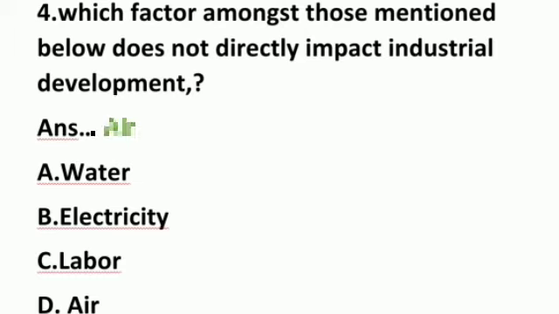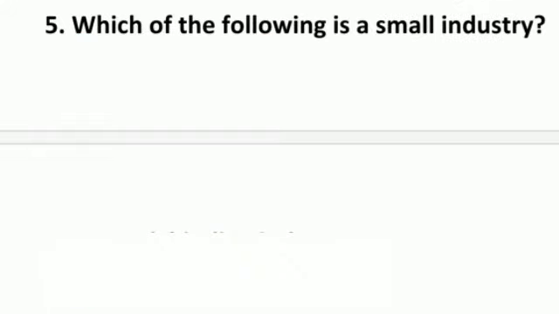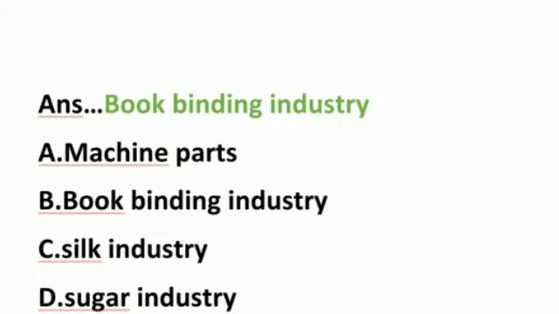Number 4, which factor amongst those mentioned below does not directly impact industrial development? Water, electricity, labor, or air? Answer is air. Which of the following is a small industry? Answer is book binding industry is a small industry.